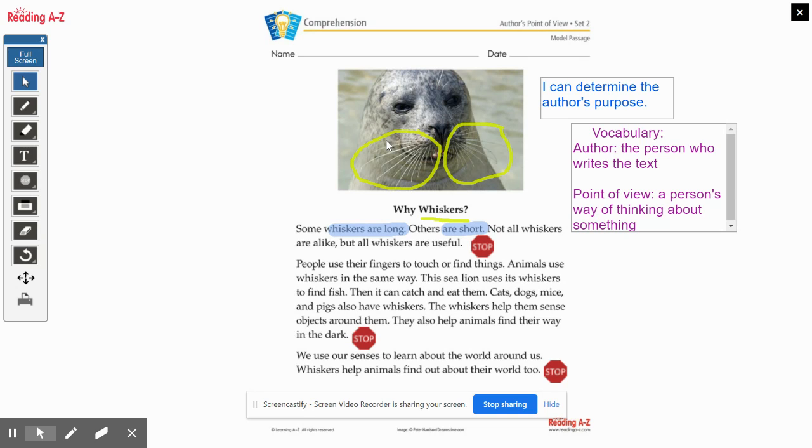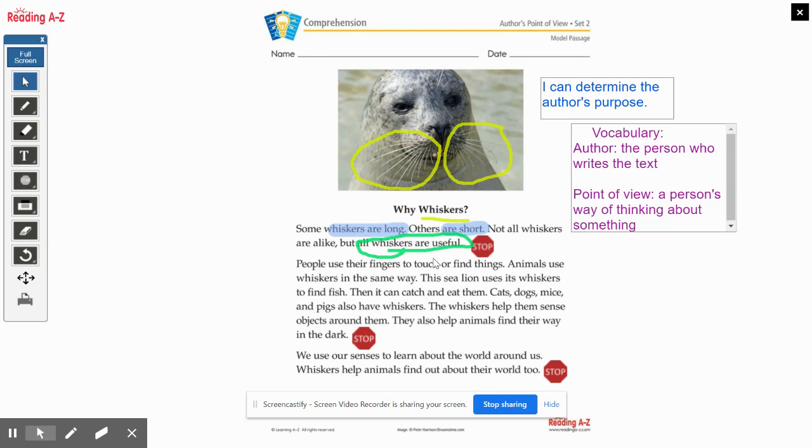These are just simple facts. Some of them are short, like this one, and other whiskers are long. However, if we look at this sentence, not all whiskers are alike, but all whiskers are useful. This gives us a little bit of an insight on what our author thinks. This helps us see that our author believes that whiskers are useful.